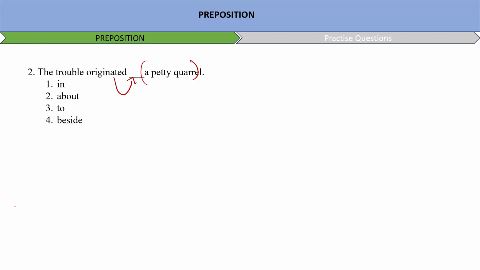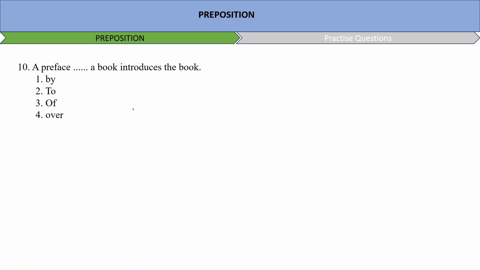Next, we must not carp from, with, about, in the errors of our ancestors. Carp about can also be the answer. Carp at can also be the answer, which means if we find fault with something and complain continuously and unnecessarily about it, we are carping about or carping at something. Next. A preface by, to, of, over a book introduces the book. A preface to a book introduces the book.